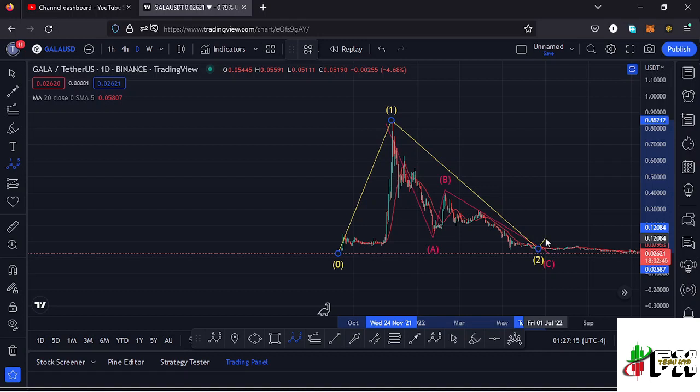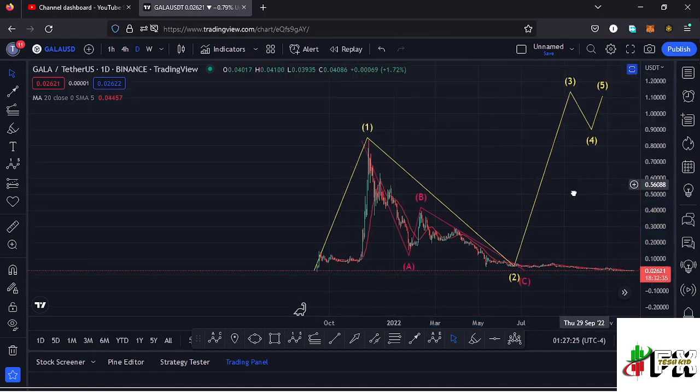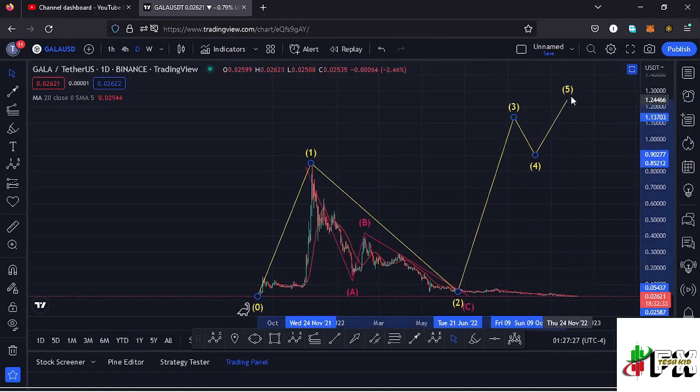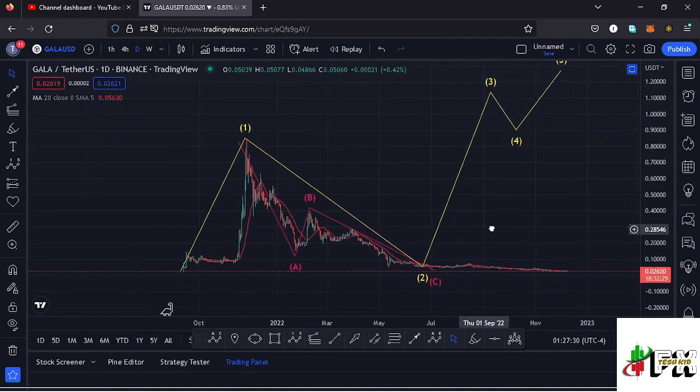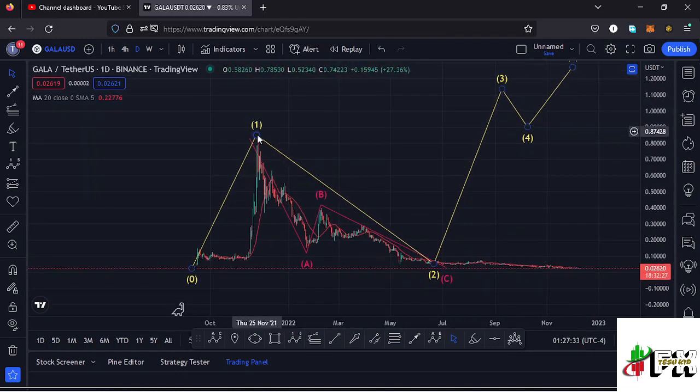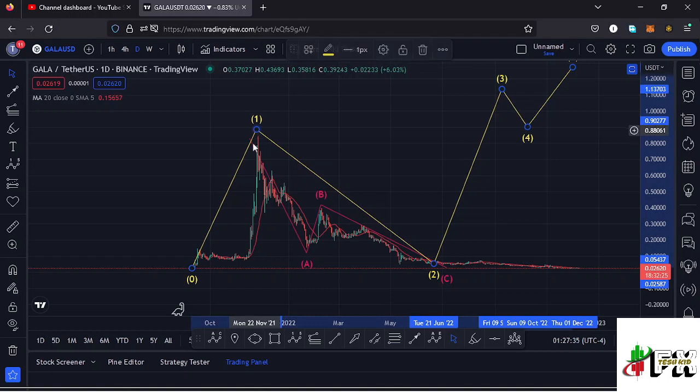count 2. And after seeing the low for that higher Elliott wave count 2, whatever we expect next is a bounce to the upper side in the formation of a higher Elliott wave count 3 before we see a wave 4, and then continue pushing even higher in the formation of that wave 5 to the upper side. And getting a little bit into the details of the formation of this Elliott wave structure, in the formation of a second wave, which is a corrective wave, we also expected to see an ABC corrective structure, which we are